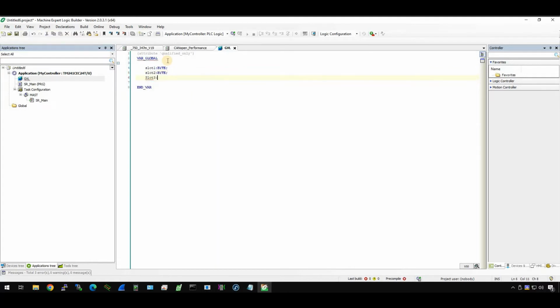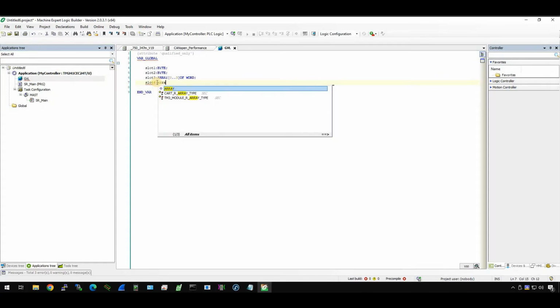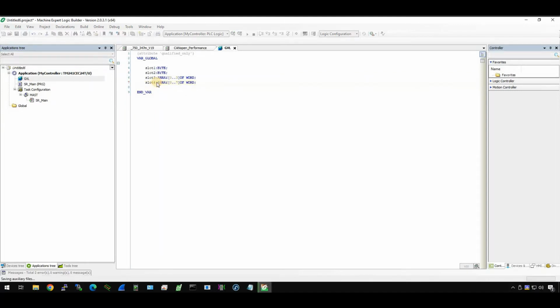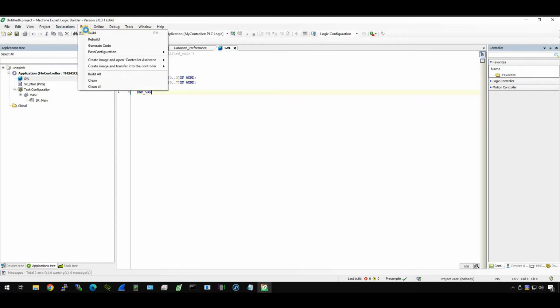Slot 3 is for the analog input channels, so an array from 0 to 3 of word. And then slot 4 is the same as an array, but because it's the 8 channel analog output, just enter 7 here. Okay, done. Then build it.